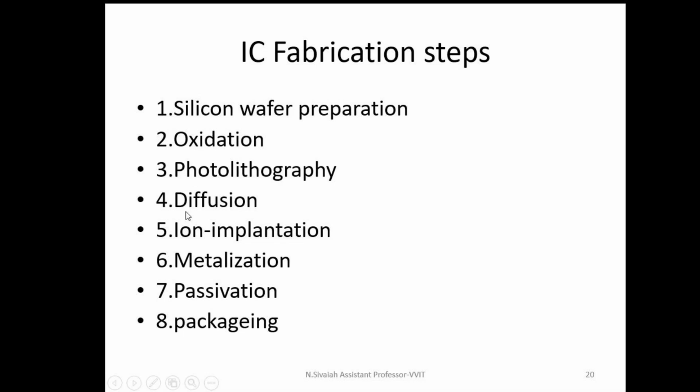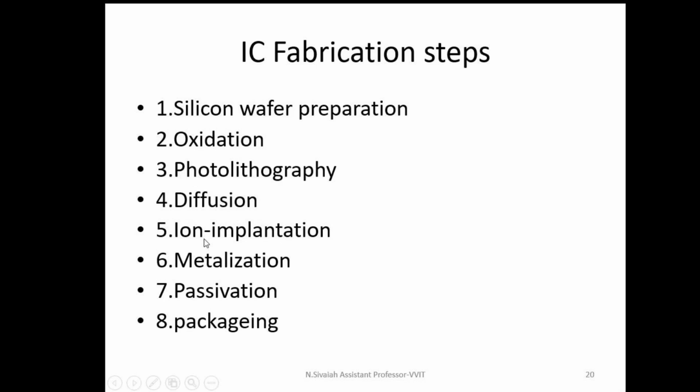Next one is diffusion. Diffusion means the process of forming source and drain regions. It is nothing but adding dopant impurities only. In case of diffusion, the entire substrate is heated. The depth of source and drain regions depends on how much time we kept the entire substrate in the furnace and the furnace temperature. Anyway, diffusion takes place at very high temperatures only.